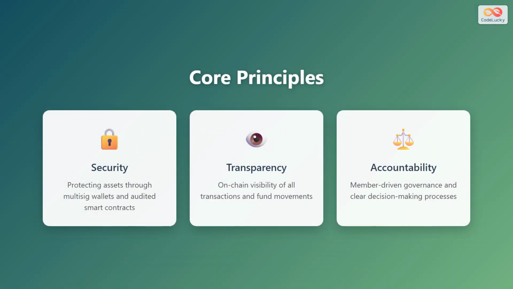Effective treasury management rests on three core principles. First is security, which involves protecting assets through multisig wallets and audited smart contracts to prevent unauthorized access and hacking. Second is transparency, which means all transactions are visible on the blockchain, allowing anyone to verify fund movements and building trust among members. Third is accountability, achieved through member-driven governance and clear decision-making processes that ensure funds are used responsibly and aligned with the DAO's mission.